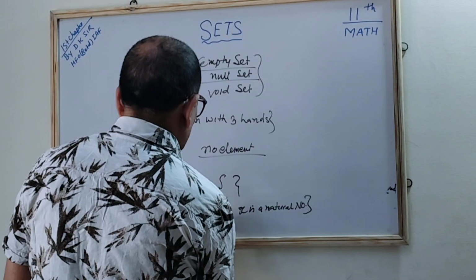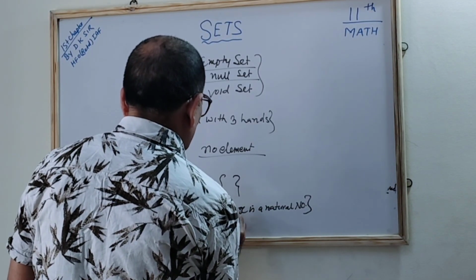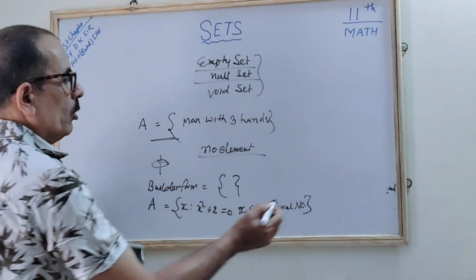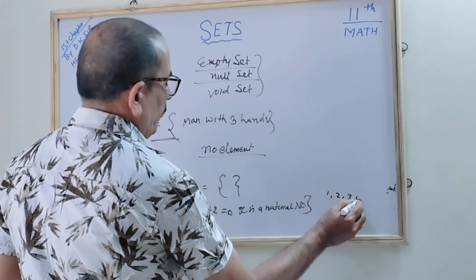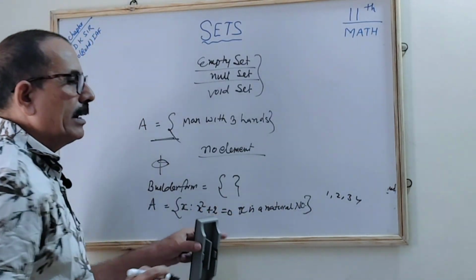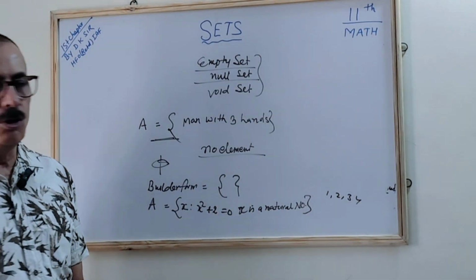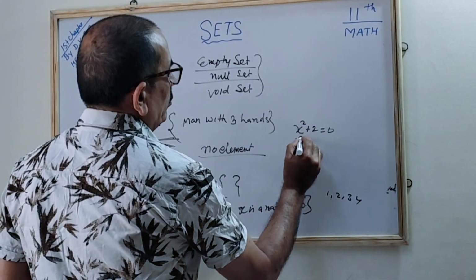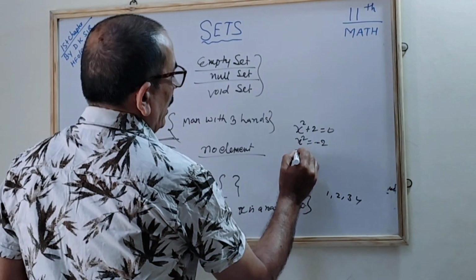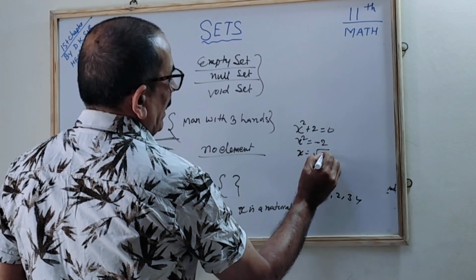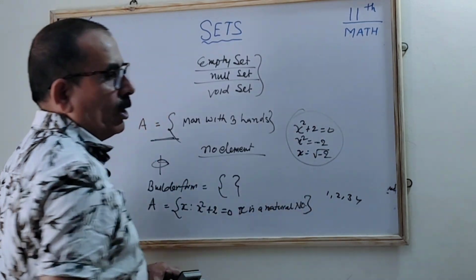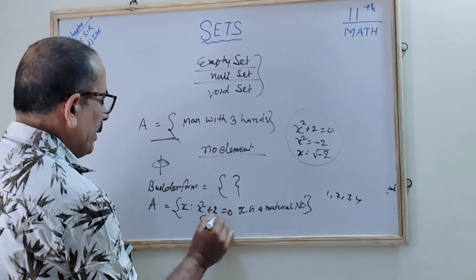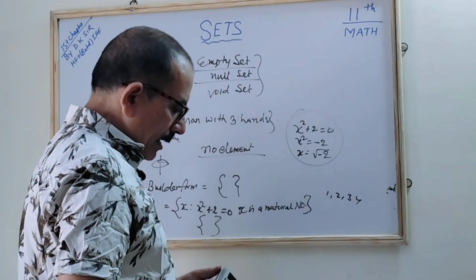The natural numbers, as you know, start from 1, 2, 3 and 4. Here I am giving x square plus 2 is equal to 0. So what will happen? The x square plus 2 is equal to 0. The x square is equal to minus 2. So x is equal to under root minus 2. Understood? So this is not possible. It is not a natural number. So we say that it is an empty set. Correct? Understood? So this is an empty set.